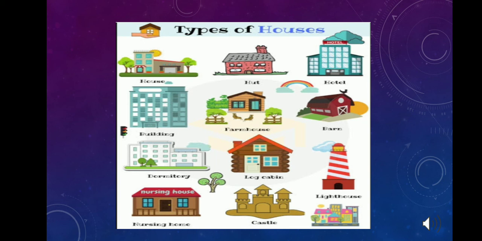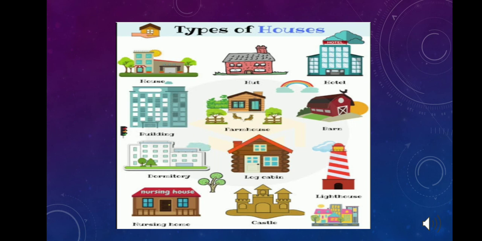Now let's know about the portable houses. Houses that we can move easily are called portable houses. A tent is a portable house. It is made of cloth. A houseboat that floats on water is also a portable house. A caravan is a portable house on wheels.